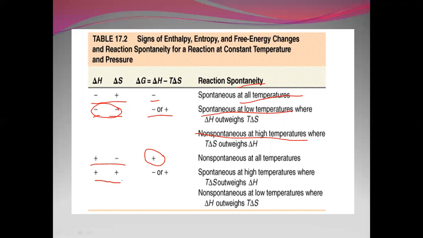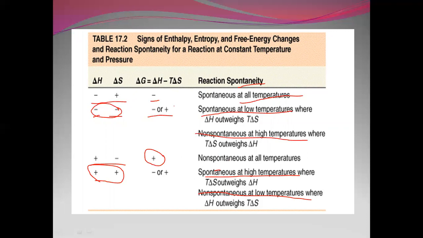When delta H and delta S both are positive, delta G may be negative or positive. That means the reaction is spontaneous at high temperature and non-spontaneous at low temperature. So that is how we have to remember. If delta H is negative and delta S is positive, spontaneous at all temperatures.